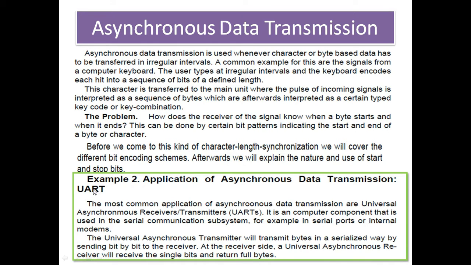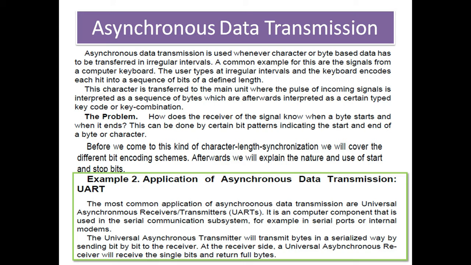UART is a universal asynchronous receiver and transmitter. It is a computer component used in the serial communication subsystem, for example the serial ports or internal modems.